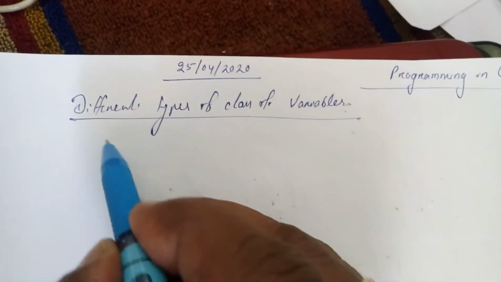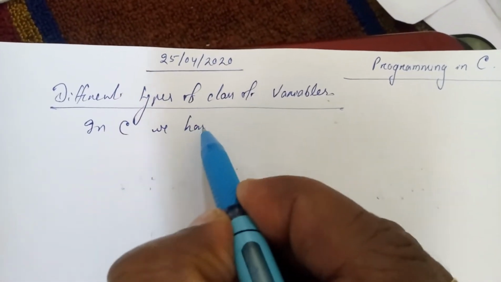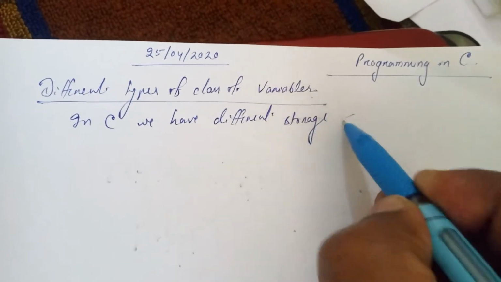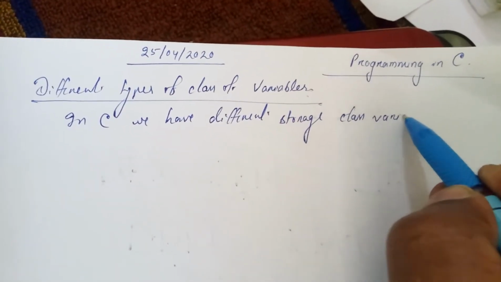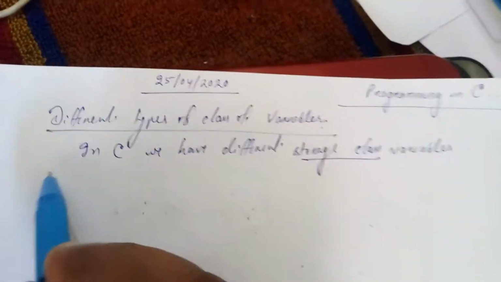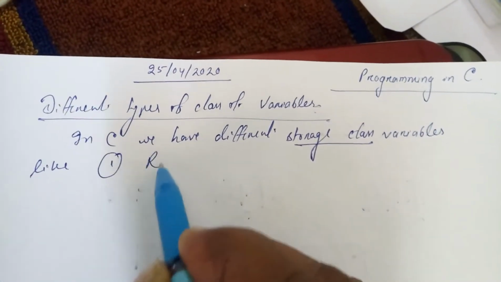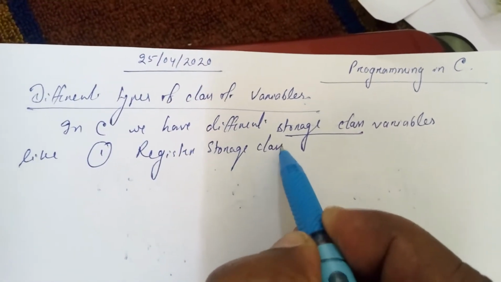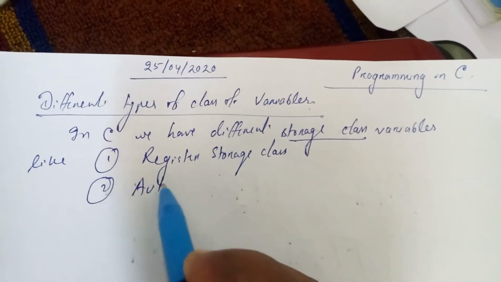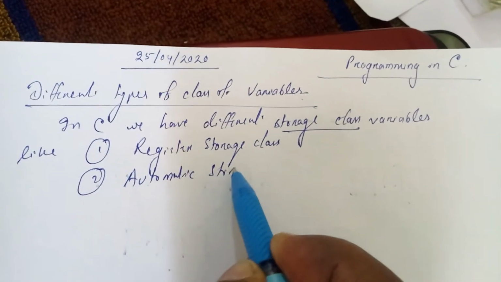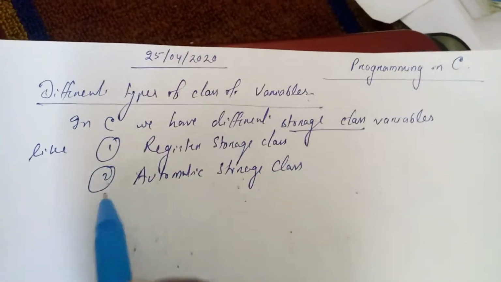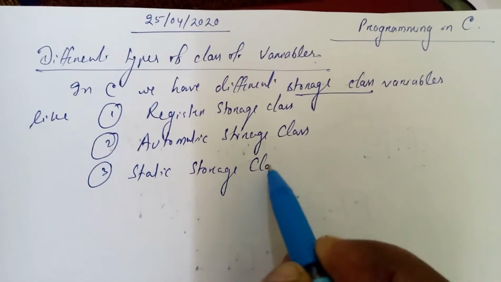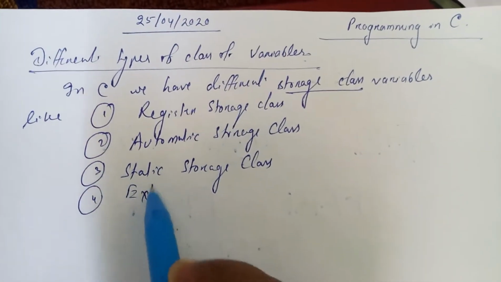We have different storage class variables, like the register storage class, automatic storage class, static storage class, and external storage class.